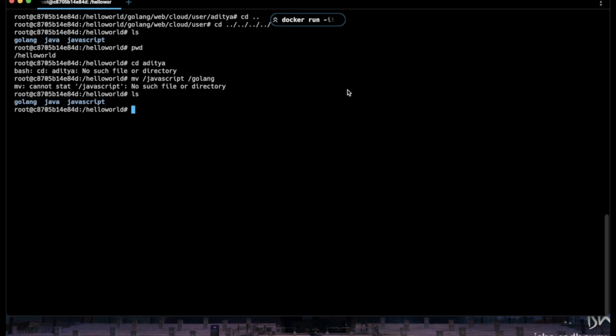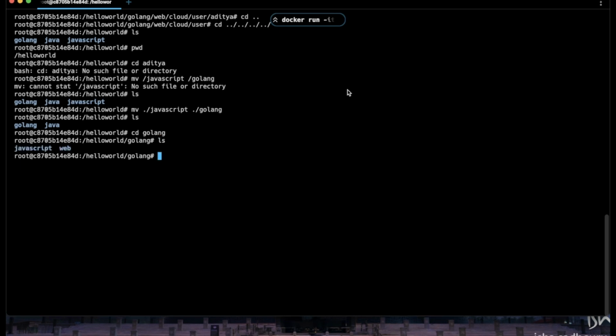And the reason for that is that I haven't selected this file. I need to put the absolute path, I guess. So now if we ls, the JavaScript directory is inside the Golang. If we go to the Golang and ls, we are able to see the JavaScript is inside the Golang, right?